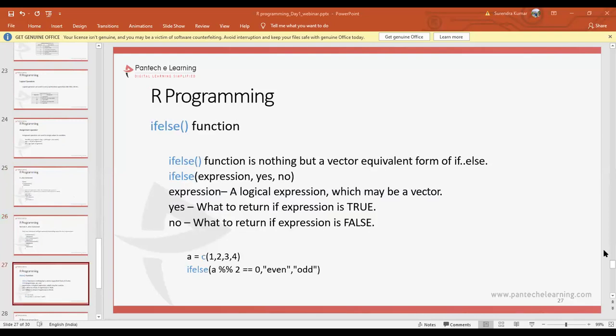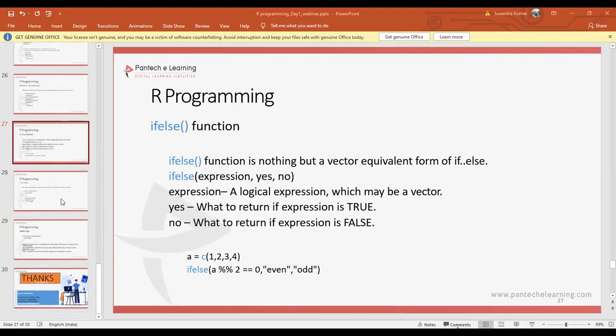Next you can see ifelse, that is a function. It is nothing but a vector equivalent form of if else. Here we should give the expression, and we will get yes or no. The expression should be a logical expression, which may be a vector. So we will get whether it is yes or no. What to return if the expression is true, that is yes. If it is false, it will be returned as no. Here is one example. Next we'll move on to the next slide.